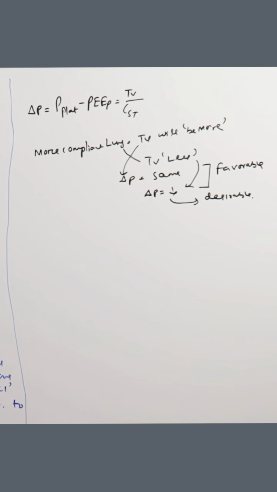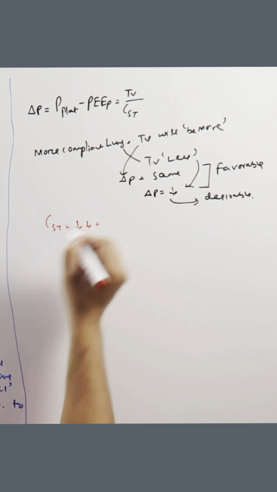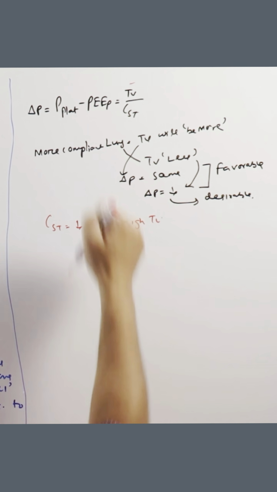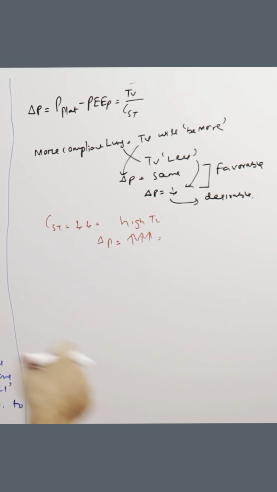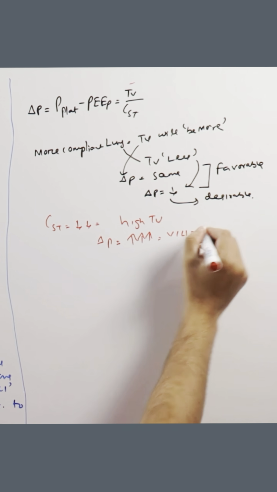However, if you have a less compliant lung, so this CST is very low, we are dealing with a stiff lung, and in that stiff lung you are giving a high tidal volume. So what will happen? The delta P will actually increase. That means you are giving a high tidal volume to a stiff lung, so there will be higher chances of VILI. So there will be increased mortality.